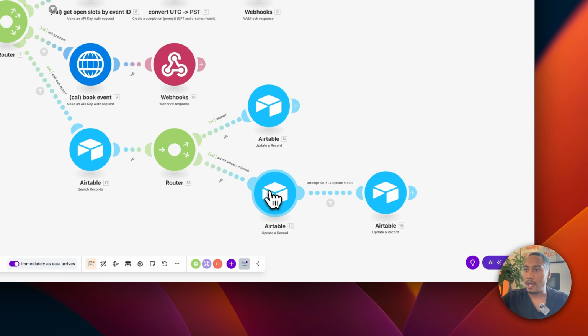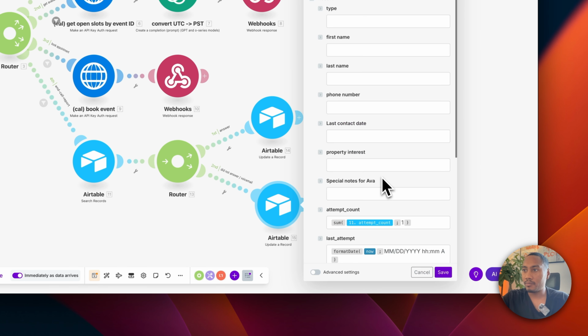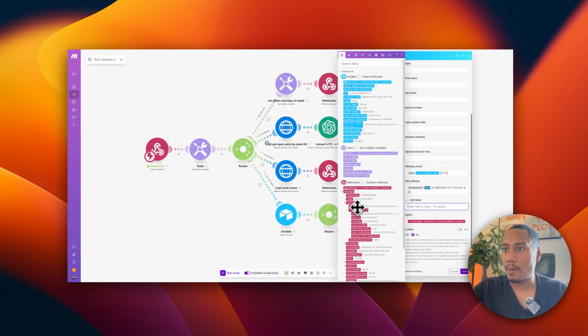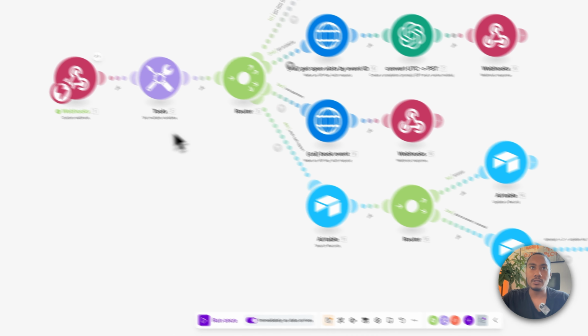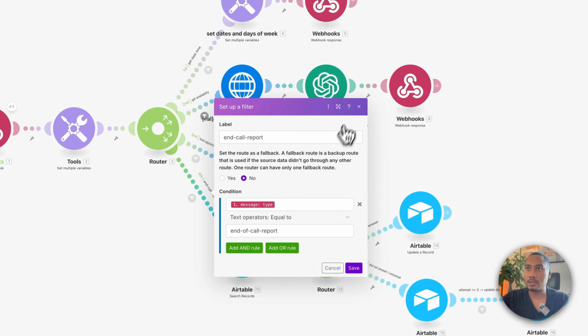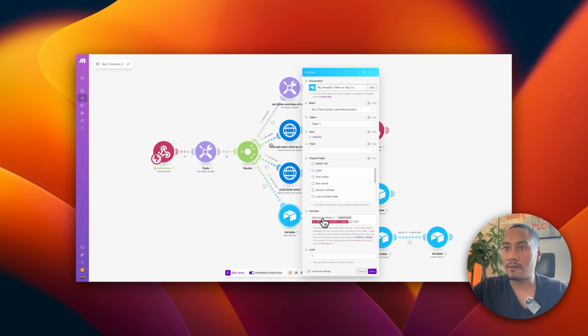Okay. So now in the did not answer or voicemail path, let's go into here and let's also add in the status, analysis, structured data, and then status. And also we can map in the summary into call notes. Okay. So just to wrap up, ensure that you have the end of call report. And then also inside this module, you are no longer using the phone number from the multiple variables, but we're using the phone number directly from the end call report, and we're using a substring so that we can clip out the first two characters, which is the plus and the 1.